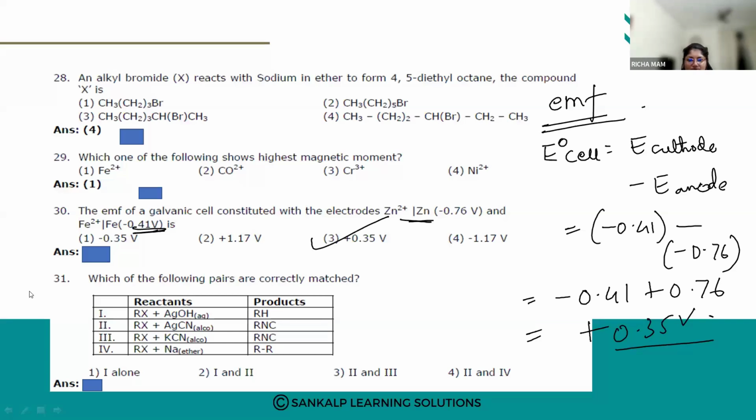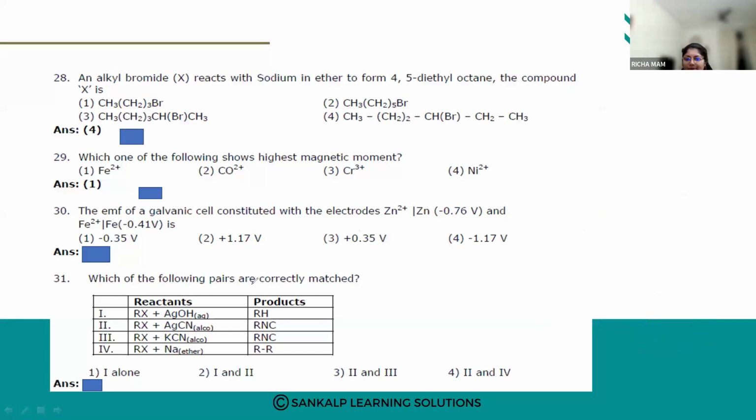Yes, Shri Varuni has also got it. Which of the following pairs are correctly matched? Reactants and products are given, so you have to tell which is the correctly matched pair.